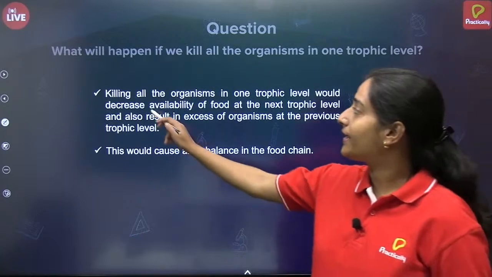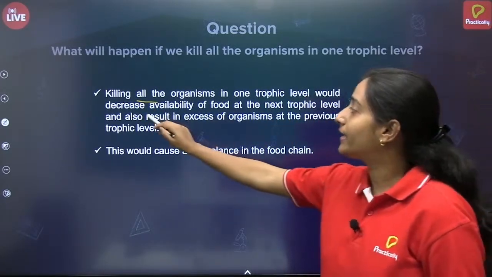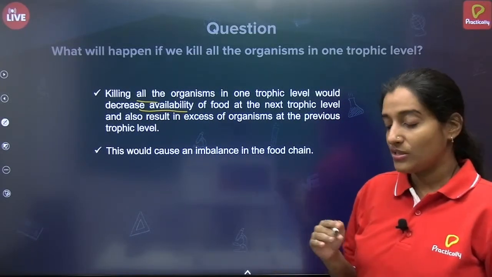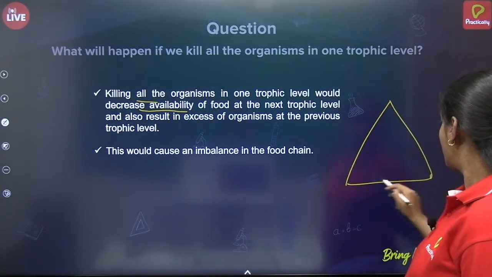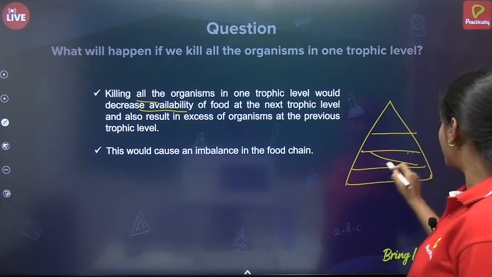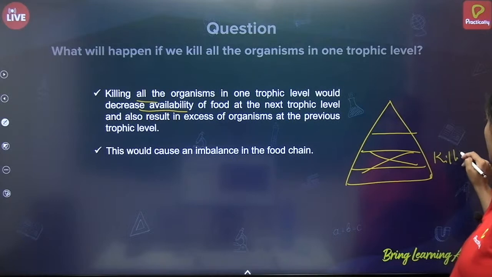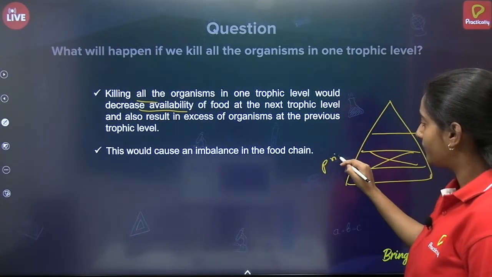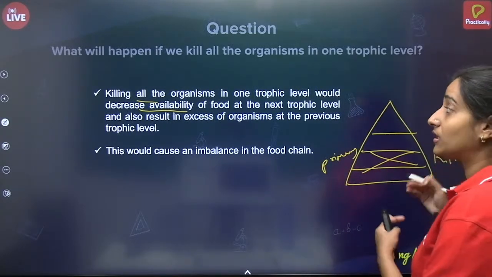Killing all organisms in one trophic level would decrease the availability of food. What does that mean? Since we saw that there were trophic levels, if we are killing the primary consumers, what will happen? The producers will thrive more.